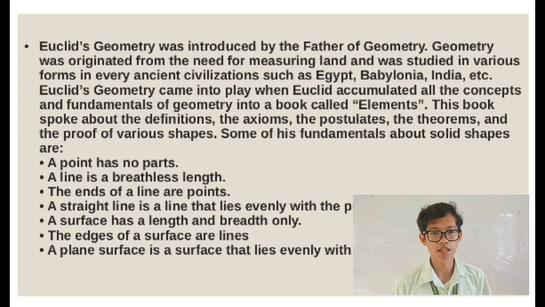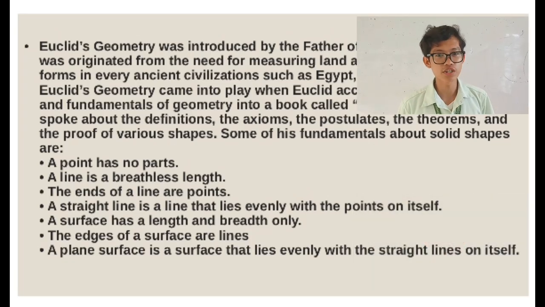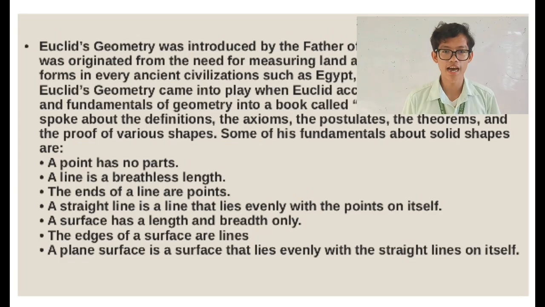Euclid's geometry came into play when Euclid accumulated all the concepts and fundamentals of geometry into a book called Elements. This book spoke about the definitions, the axioms, the theorems, and the proofs of various shapes. Some of his fundamentals about solid shapes are: a point has no parts. A line is breadthless length. The ends of a line are points. A straight line is a line that lies evenly with the points on itself.